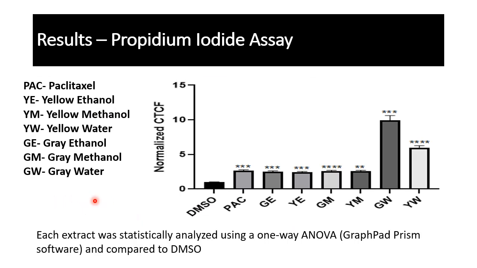Fluorescence was measured using the ImageJ software, and the measurements gotten were statistically analyzed using one-way ANOVA again. And from what was gotten, it was seen that all the extracts were once again significant when compared to DMSO, with p-values less than 0.01 for 2 stars, and for 3 stars, p-values less than 0.001, while for 4 stars, p-values less than 0.0001.